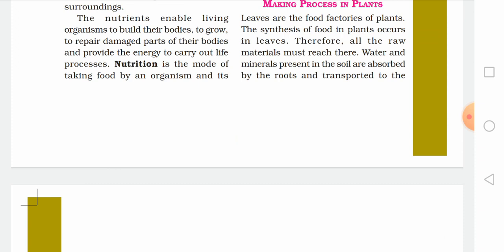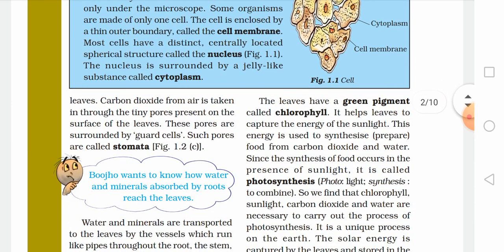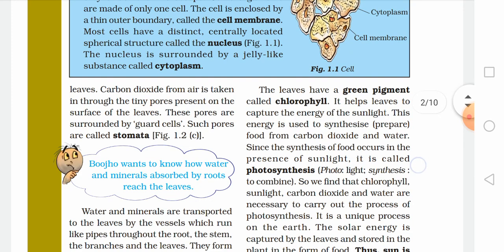Now, water and minerals present in the soil are absorbed by the roots and transported to the leaves. अब जो भी water and minerals होते हैं ना, they're absorbed by the roots and then they're transported to other parts as well. And the CO2 or the carbon dioxide from the air is taken in through the tiny pores present at the surface of the leaves. So these pores are called stomata.